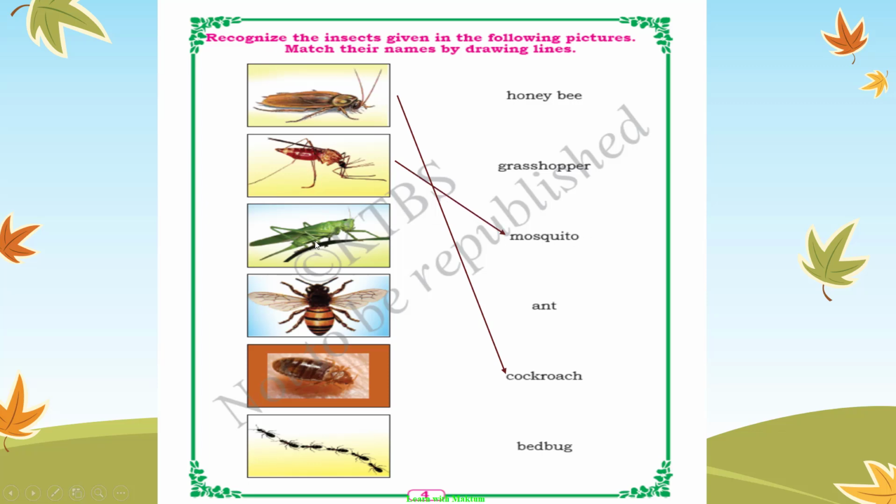Mosquito. Third one is grasshopper. Where is grasshopper? Here it is. Then next one is honeybee. The next one is bed bug. Bed bug. Then lastly we have ant. Clear with this?